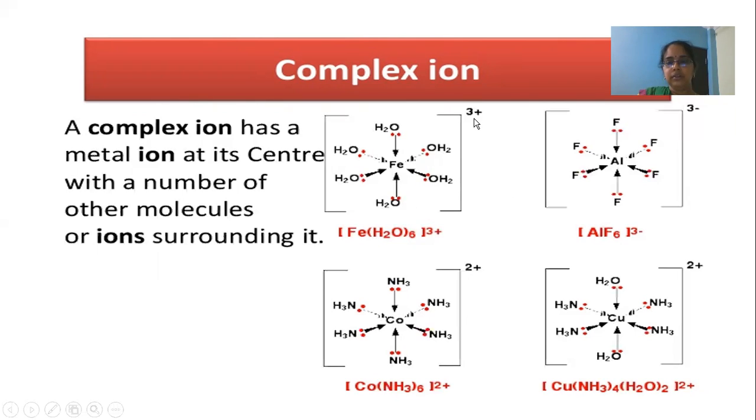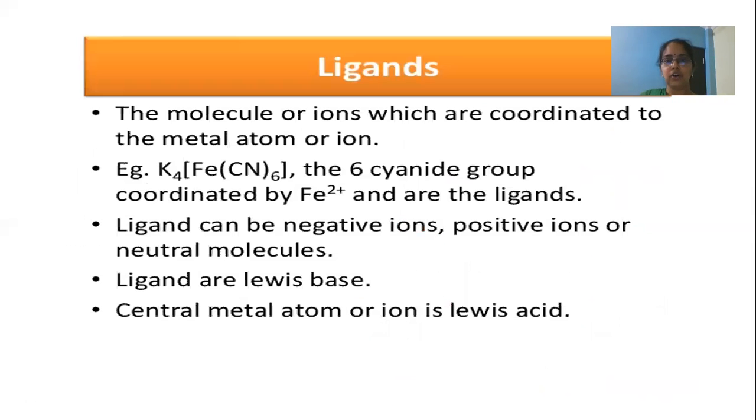It may be positively charged or negatively charged, or it may be neutral without any charge. Any complex ion consists of a central metal atom surrounded by some groups. These groups which surround the central metal atom are called ligands. For example, in the complex K4[Fe(CN)6], which is called potassium ferrocyanide, these 6 cyanide groups surround the central metal iron. So these cyanide groups are called ligands.